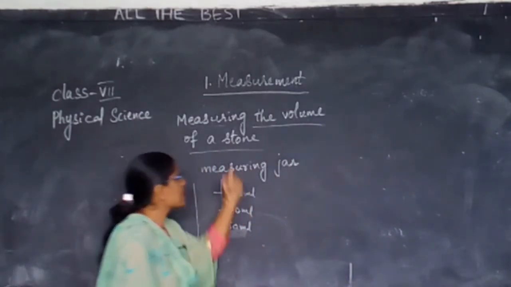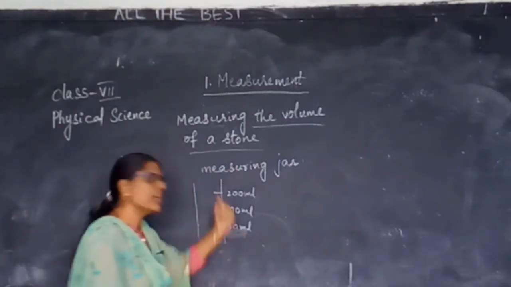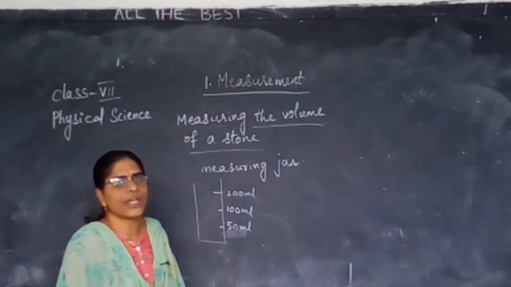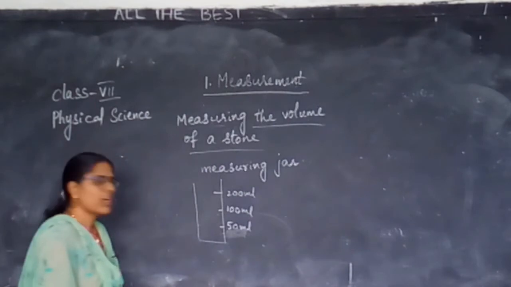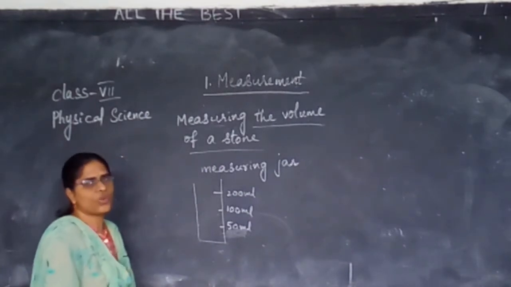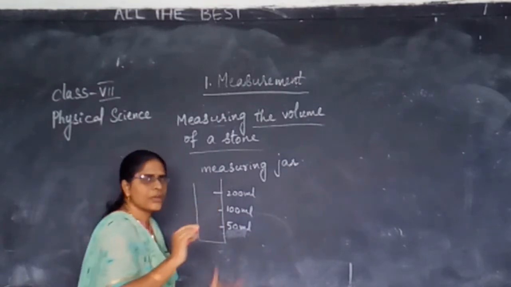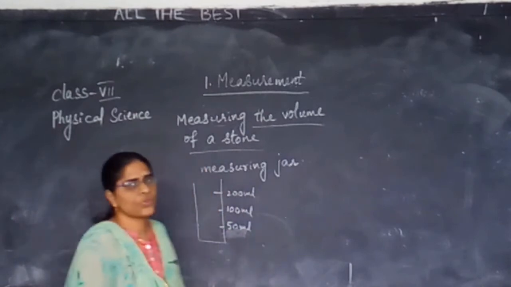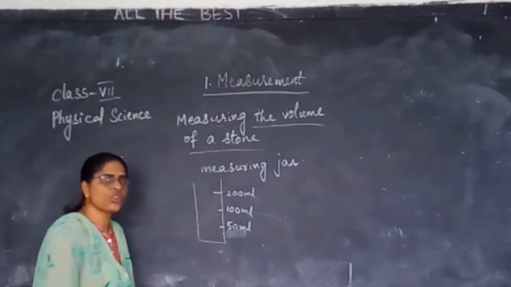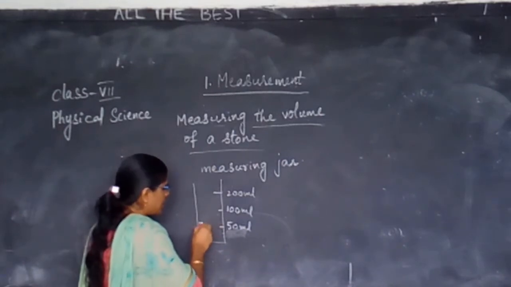By using a measuring jar, we can find the volume of a stone. Look here. First, fill the measuring jar with a liquid like water. I have filled it.